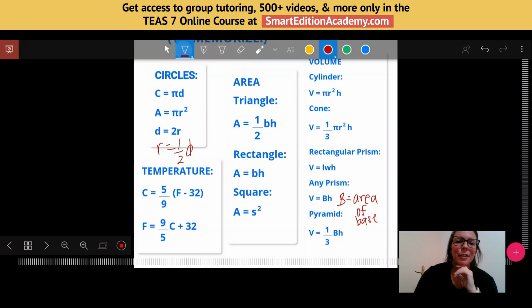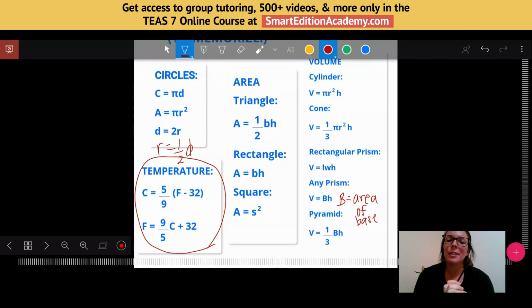And the last formulas I have here for you are just our temperature conversions. Definitely need to know these, okay? If you know one, then you can actually find both. You just have to know where to plug in. Do I plug in my Celsius temperature or my Fahrenheit temperature? But it can be helpful to have both of these memorized to save you a little bit of algebra when you're trying to solve for whichever temperature you're trying to find. Okay, so we will see some of these examples later on.